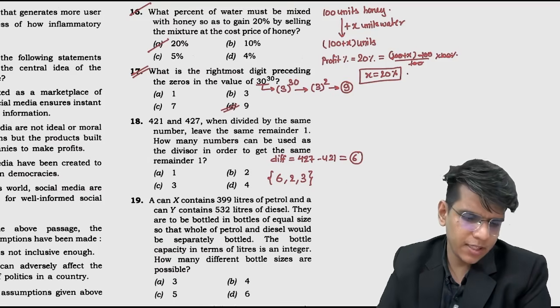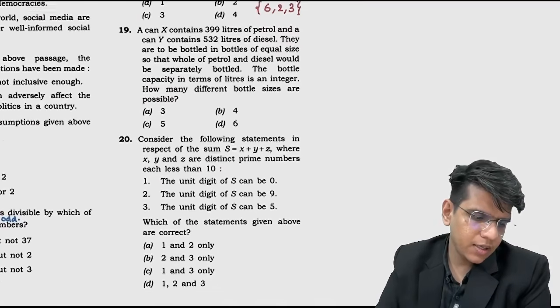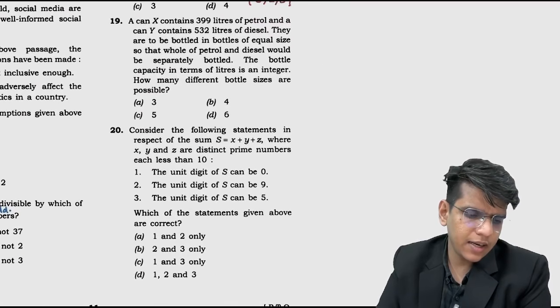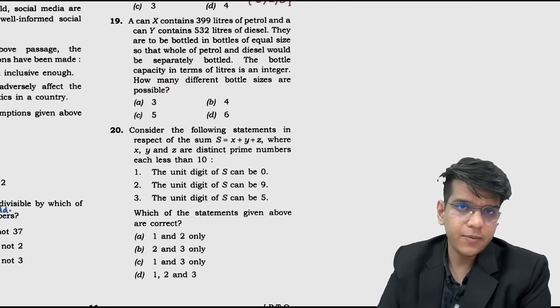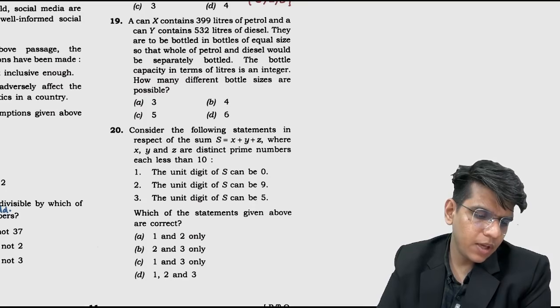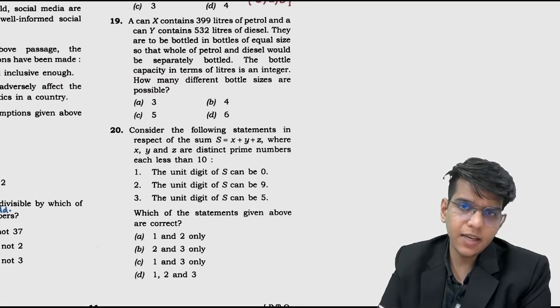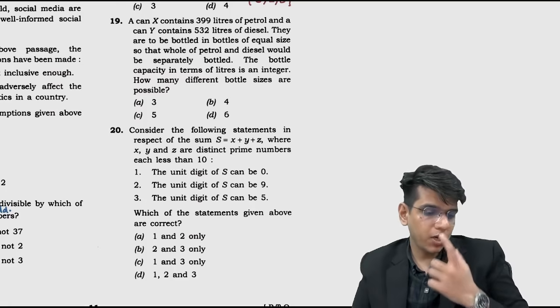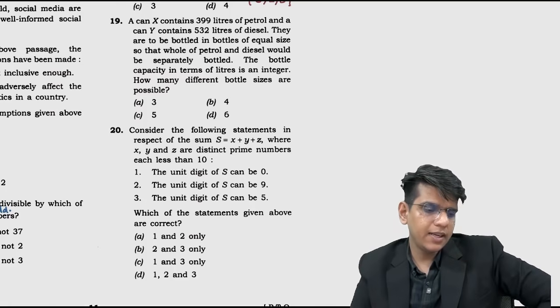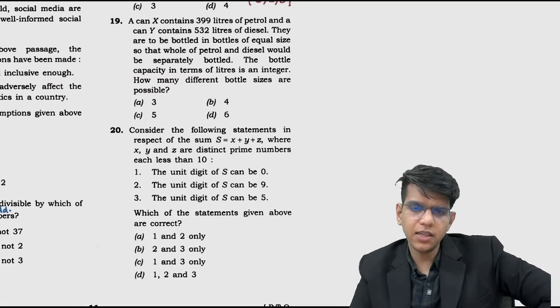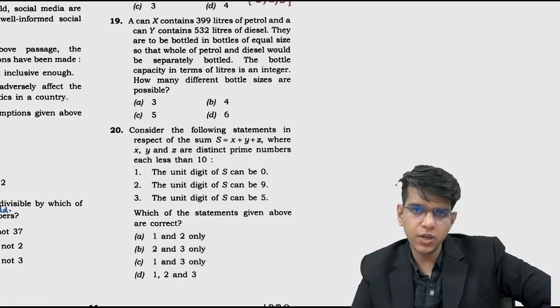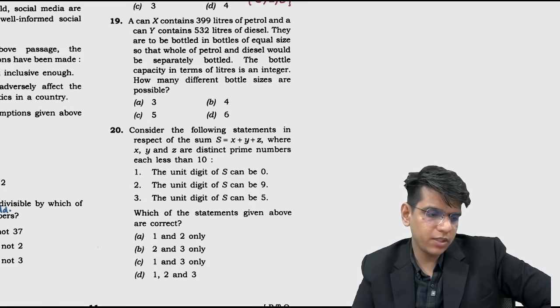So let's continue. Let's move to the next question. A can X contains 399 liters of petrol and can Y contains 532 liters of diesel. They are to be bottled in equal sizes so that the whole of petrol and diesel would be separately bottled. The bottle capacity in terms of liters is an integer. How many different bottle sizes are possible? So basically the common factors of these two will be the bottle sizes you can use. Let's see what the common factors can be.